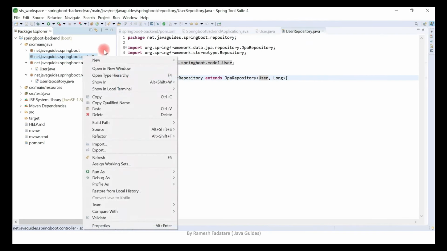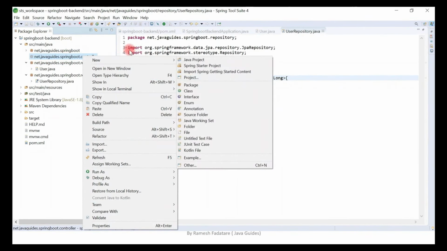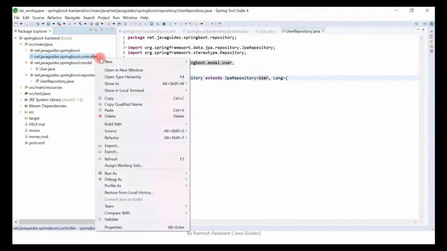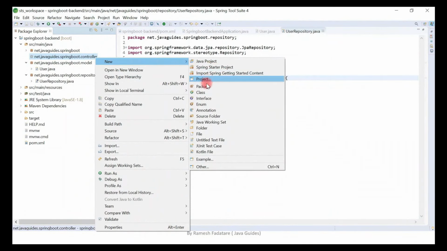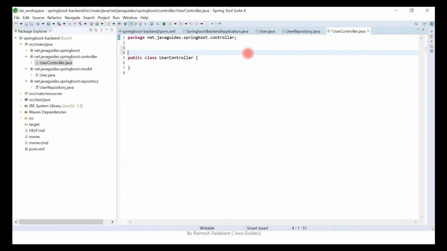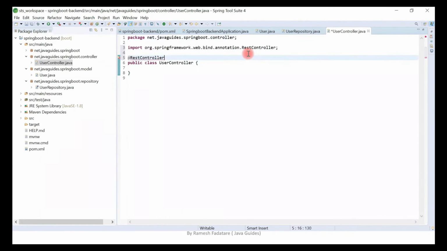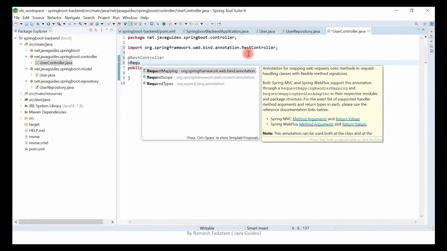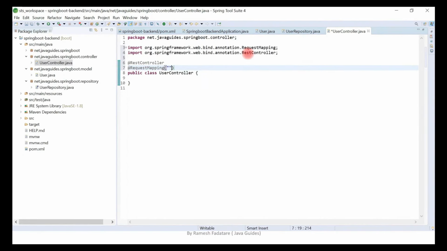Now what we'll do, we'll create a REST API. In order to create a REST API, we need to first create the controller. Right click on the controller package, New, and then choose Class, and let's give the class name as UserController. Okay, and let's annotate this controller with the @RestController annotation, and also use the @RequestMapping annotation, and let's give the path as api.